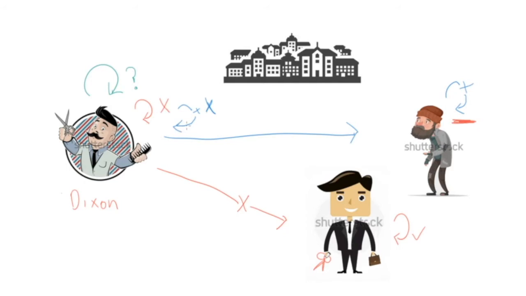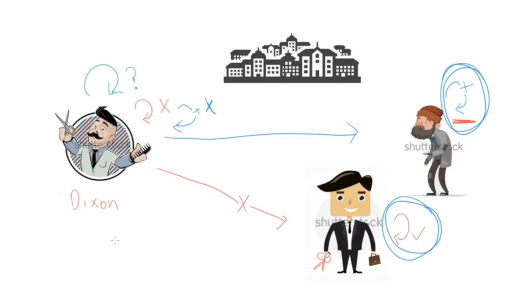So this is a version of Russell's paradox. And the paradox emerges when we try to carve out the set of things that are reflexive, so the things that operate on themselves, versus the set of things that aren't reflexive, so the things that don't operate on themselves. Now, it just takes a little bit of abstract thinking to shift this paradox from the world of barbers and hair cutting to the world of set theory.